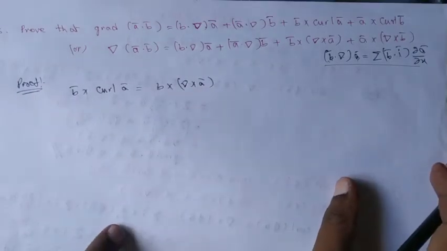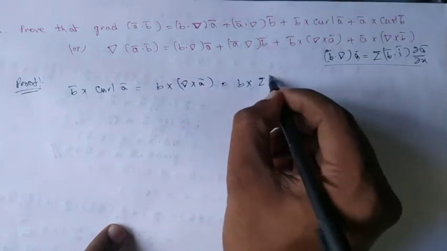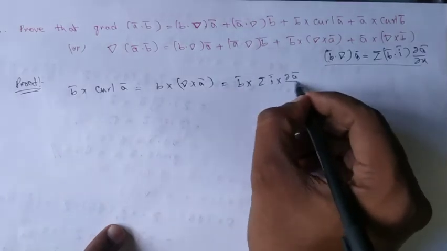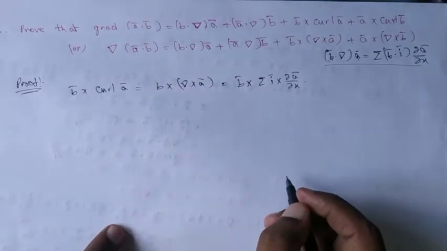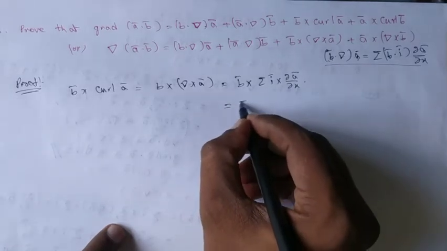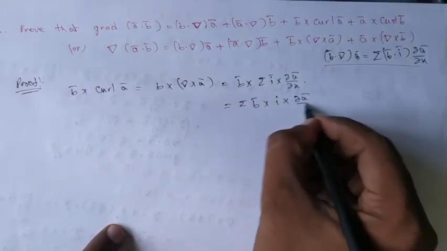If I take b bar cross curl a bar, it is b bar cross sigma i bar cross dou a bar by dou x, isn't it? Now can I write it so? It is sigma b bar cross i bar cross dou a bar by dou x.